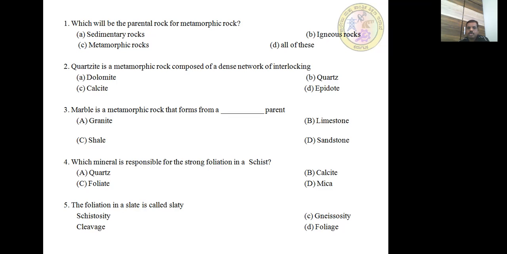Question number 4, which mineral is responsible for the strong foliation in a schist? Option A quartz, option B calcite, option C mica. Fifth question. The foliation in a slate is called slaty. Option A cystosity, option B cleavage, option C mesosity, option D foliage.